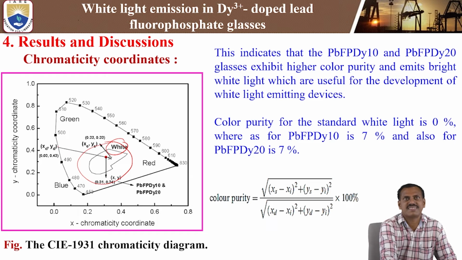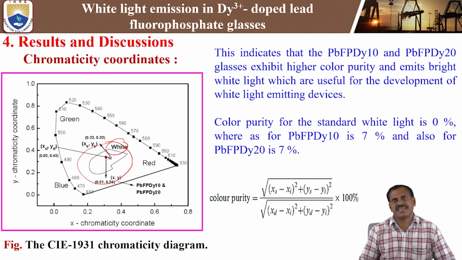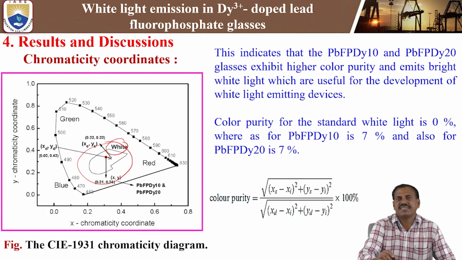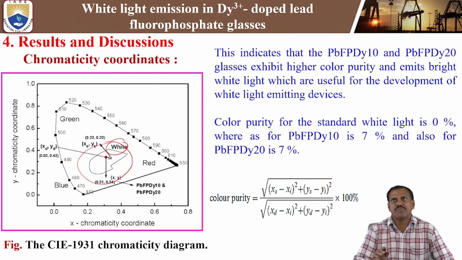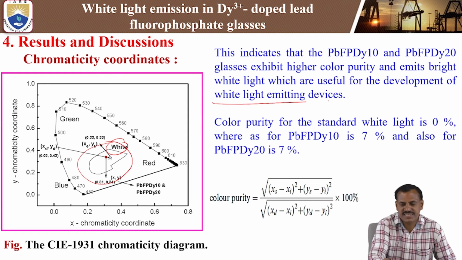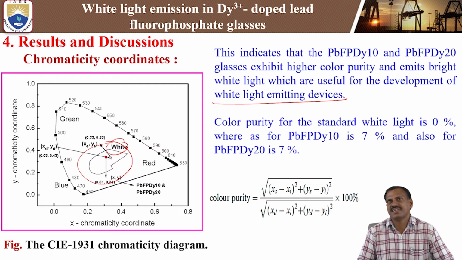These are the values at the intersection with the white light region. This indicates that the 1 mole percent and 2 mole percent lead fluorophosphate glasses have higher color purity and emit a bright white light, which is useful for the development of white light emitting devices. We can use the dysprosium 3+ doped lead fluorophosphate glass for white LED device applications.